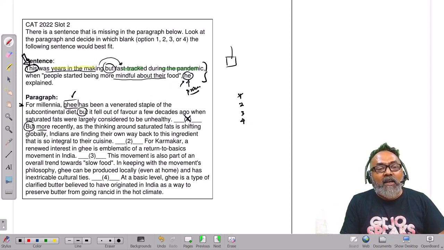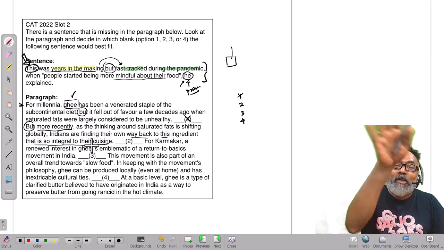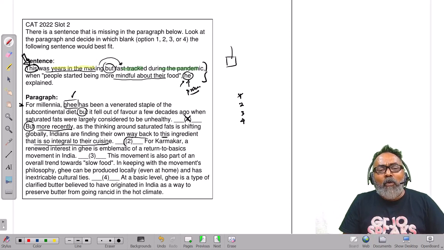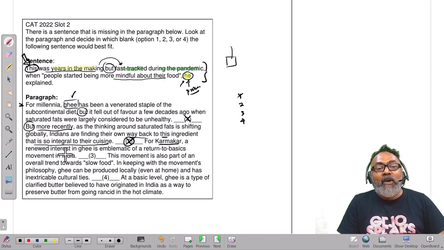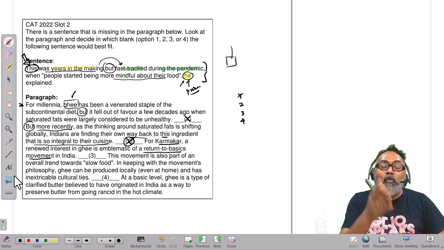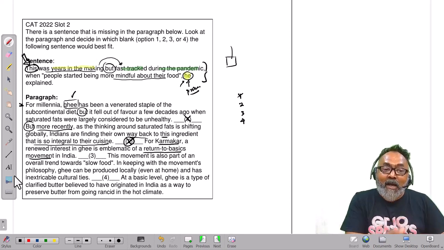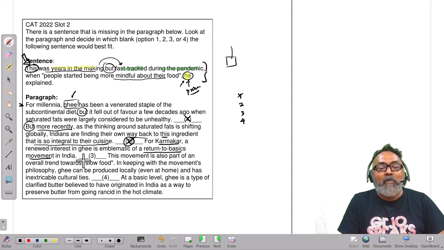But more recently, a lot of shifts. As the thinking around saturated fats is shifting globally, Indians are finding their own way back into this ingredient that is so integral to the cuisine. They're coming back to ghee. We still can put it because we found that we have got a he. So this is gone. From Karmarkar, a renewed interest in ghee is emblematic of a return to basic movement in India. It's coming back, so it gets a lot of favor. He came back. It's emblematic of a return to basic movement.